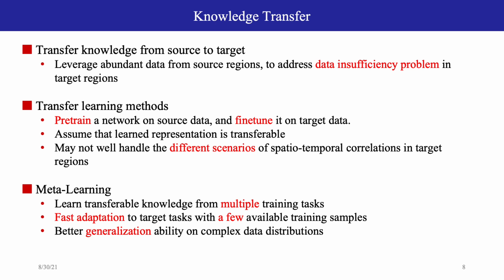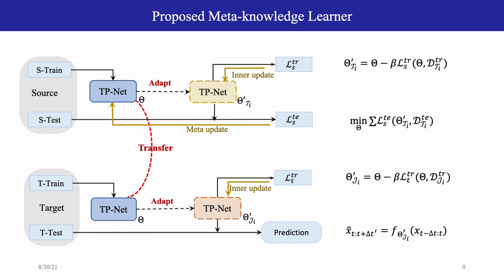Meta-learning can learn transferable knowledge from multiple training sets, adapt the learning parameters quickly to target tasks, and generalize better on complex data distributions. In the meta-knowledge learner, training data is fed into TPNet. For each task, its training set is used to update the parameters, and its test set is used for evaluating the generalization of task-specific parameters and updating the initial